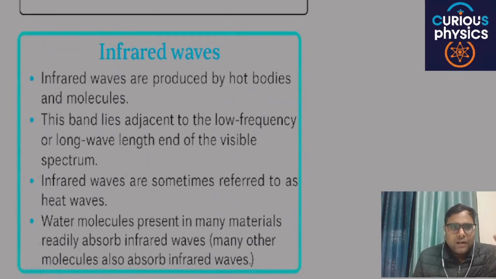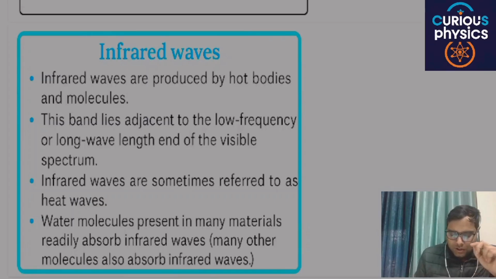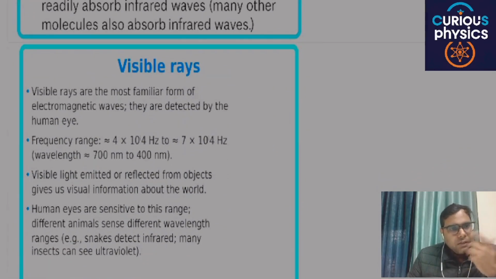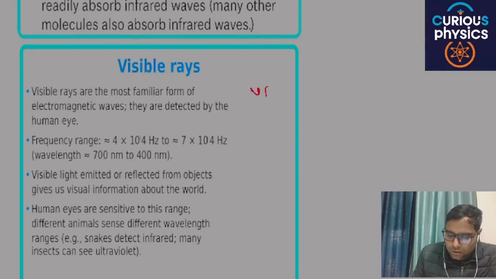Infrared waves are produced by hot bodies and molecules, and this band lies adjacent to the low frequency or long wavelength end of the visible light. Infrared waves are sometimes referred to as heat waves. Basically, you can say the rise in temperature, and you will feel hotness due to these infrared rays. Water molecules present in a material readily absorb infrared waves, and that will also increase the temperature.